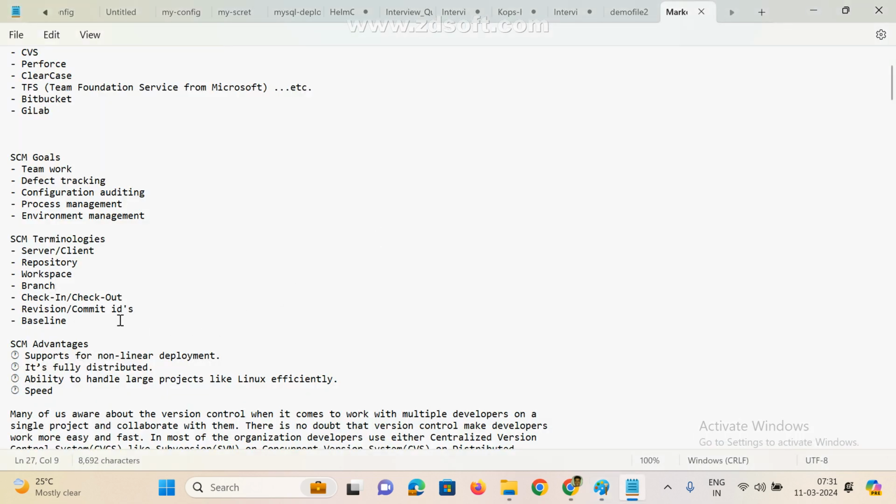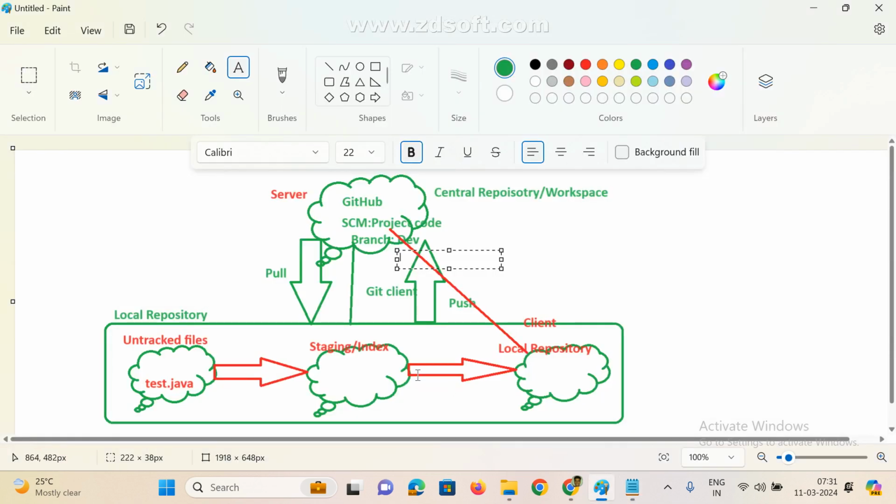These are the versions, revisioning, and commit IDs. Once we start practically, we can easily understand. Clear, guys? This is the high-level overview of how it works. This is GitHub, and this is the Git client software. This is the local repository and this is the central repository. If we create any file, first the file is created here, and then the test.java file moves from here to here, and finally to the central repository.